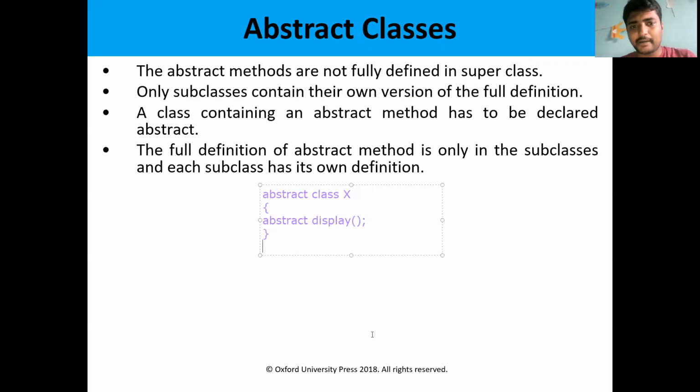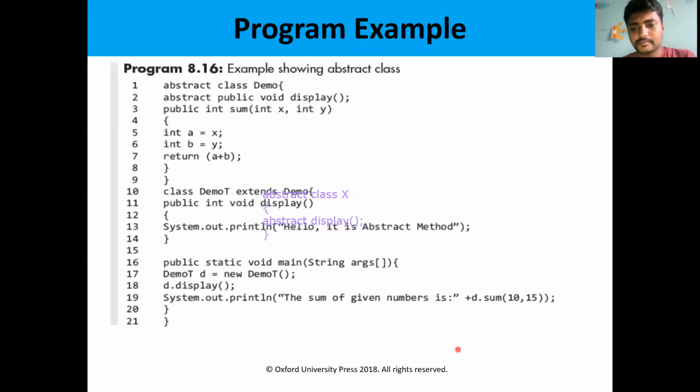So let us see one example, just the implementation of an abstract class, how abstract classes are implemented. I am creating the class Demo. The class is of abstract type, that's why I am using the keyword abstract.